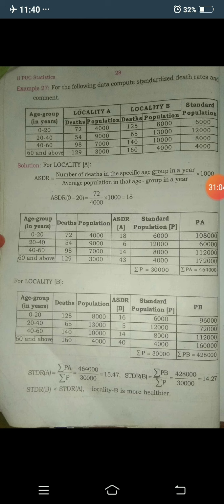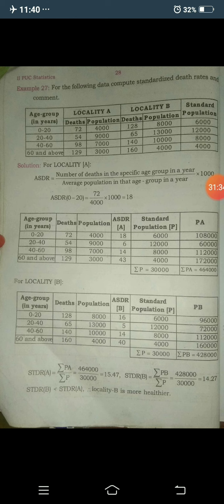And again, by using the corresponding ASDR of 16, 5, 14, 40, multiply by the given standard population, and you get PB. 6,000 into 16, you get 96,000. 5 into 12,000, you get 72,000. 14 into 8,000, you get 1,12,000. 40 into 4,000, you get 1,60,000.